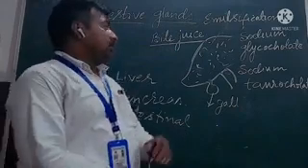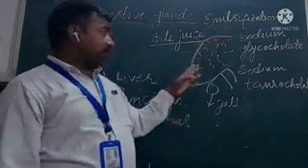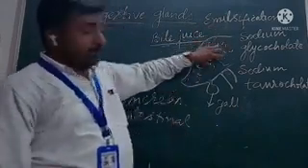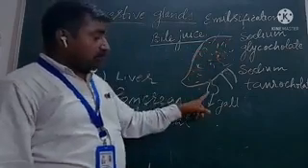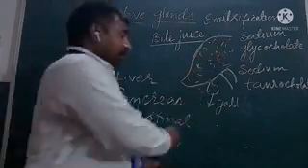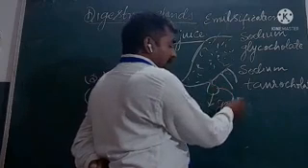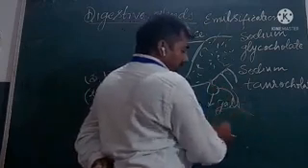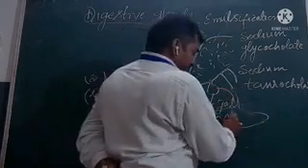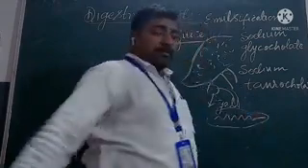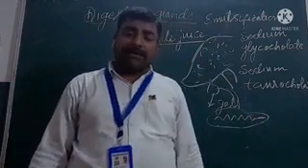So bile juice helps in emulsification, and the bile juice which is produced by the liver is stored in the gallbladder. Further, the gallbladder is connected to another digestive gland, that is the pancreas. I will discuss the pancreas in my next lecture.